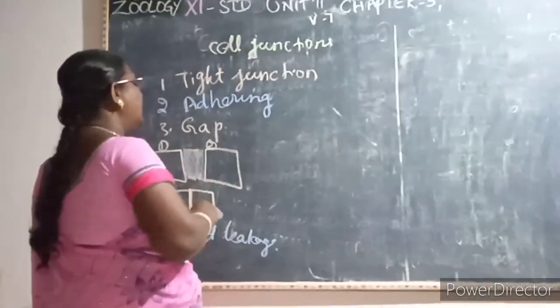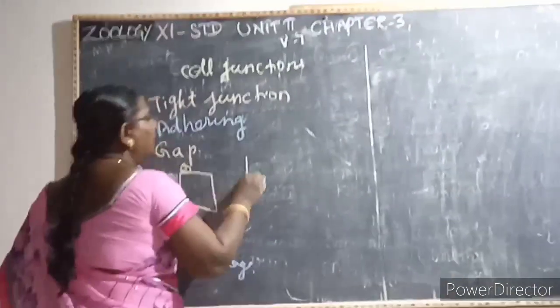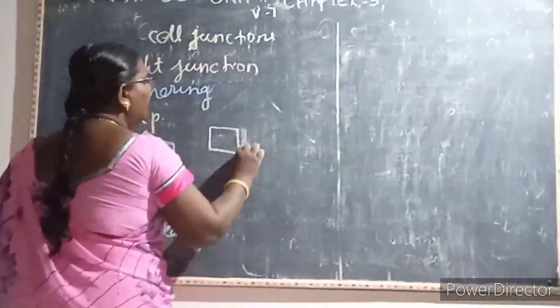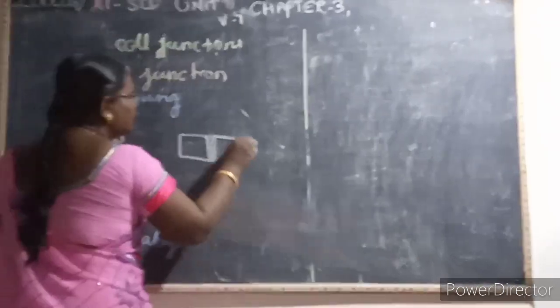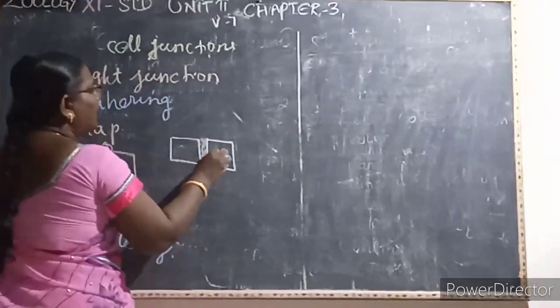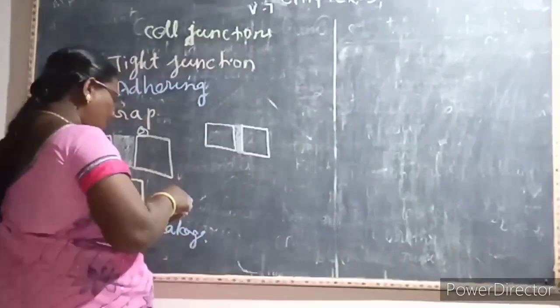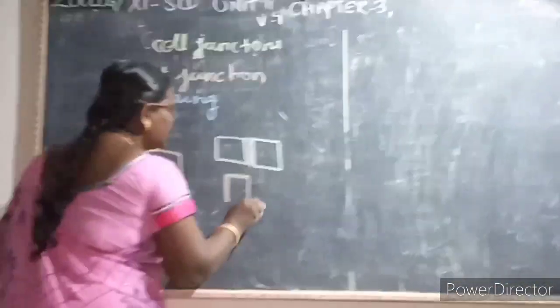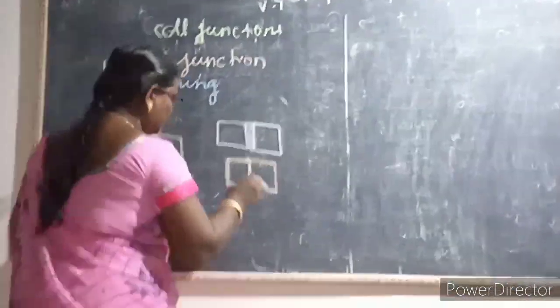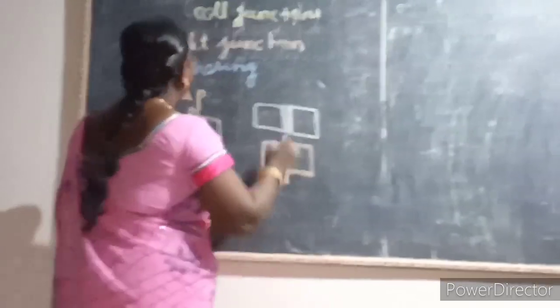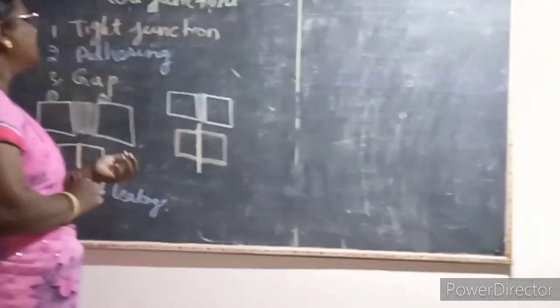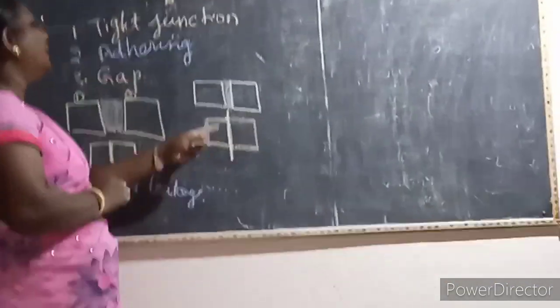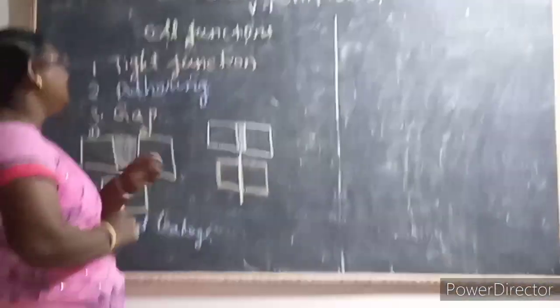Then the second one is an adhering junction. And here adhering means what? Attachment. Here the cells form a cement-like substance to keep the neighboring cells intact with each other. That is, the cells are held together. So this is called as what? Adhering junction. It forms a cementing substance between the two cells. That is called as an adhering junction.